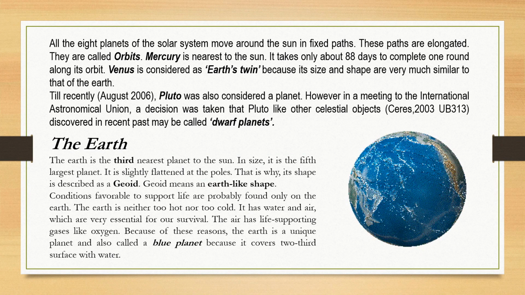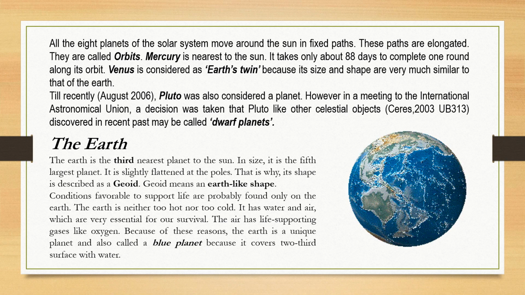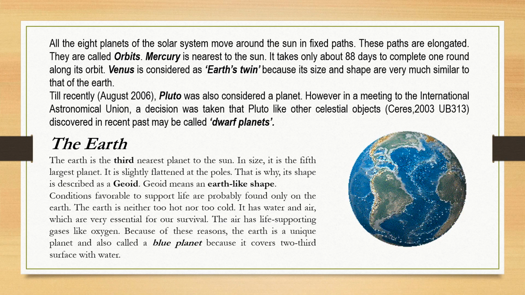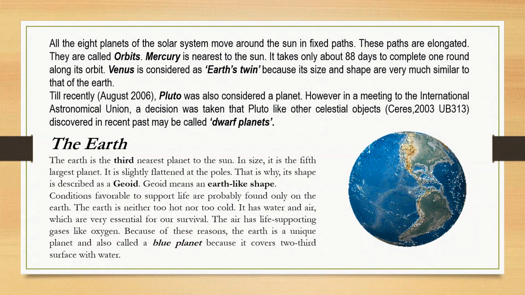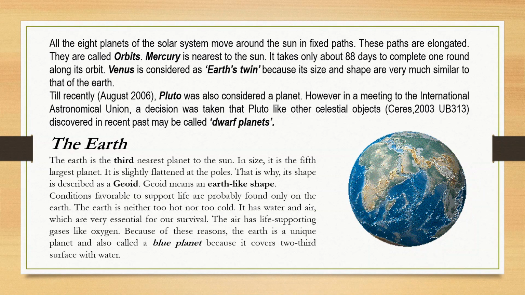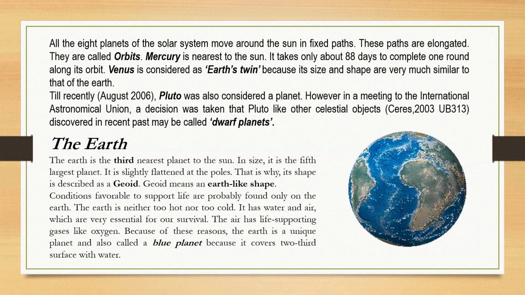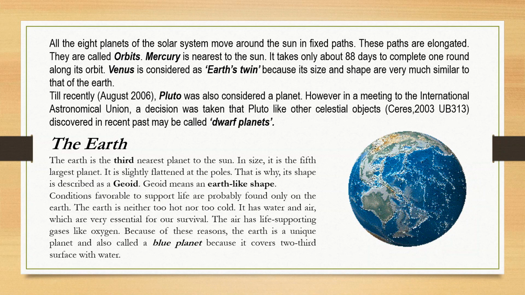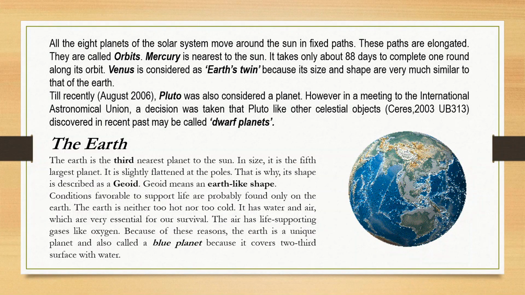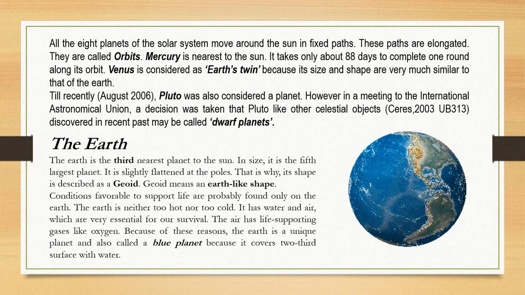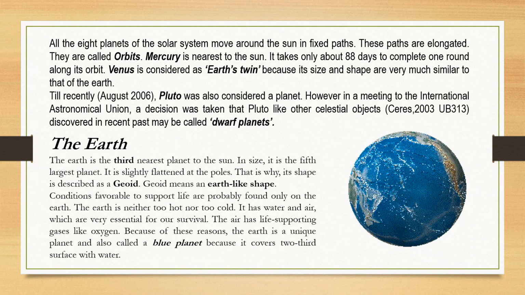It is earth like. Conditions favorable to support life are probably found only on the earth. The earth is neither too hot nor too cold. It has water and air, which are very essential for our survival. The air has life supporting gases like oxygen. Because of these reasons, the earth is a unique planet and also called the blue planet because water covers 2/3 of its surface. As we see from space, the earth mostly looks bluish in color because of the large content of water in it.